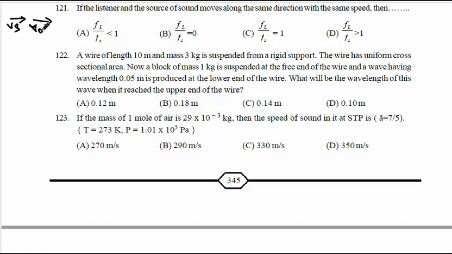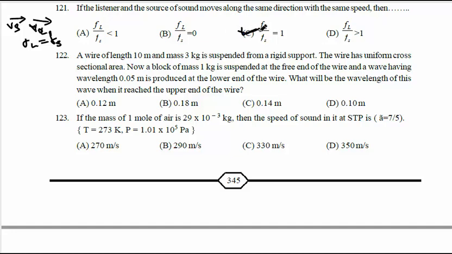If there is no relative motion between the source and the listener, then the frequency of the listener is equal to the frequency of the source. Means Fs is equal to Fl, or Fl equal to Fs. If Fl equal to Fs, the ratio of Fl and Fs becomes equal to 1.